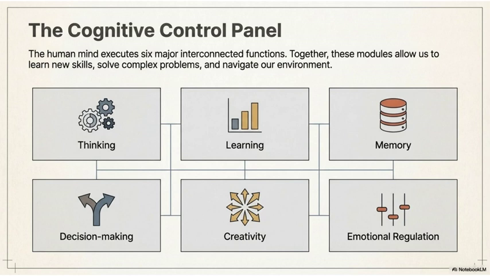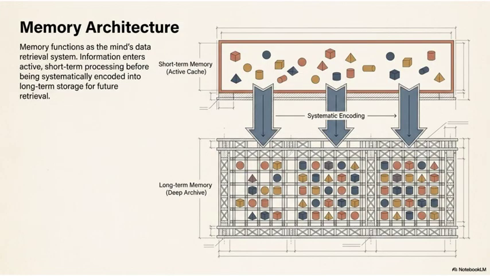5. Memory architecture. Memory works like a data retrieval system. Information first enters short-term memory, an active cache, before being systematically encoded into long-term memory, a kind of deep archive, for retrieval later.